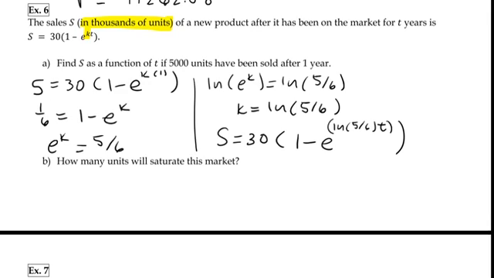How many units will saturate this market? Okay, market saturation has to do with when the product has leveled off. So we're saying over time, horizontal asymptote, how do we find that? Try to remember. It's when T goes to infinity. So we are going to take the limit as T goes to infinity of this function.